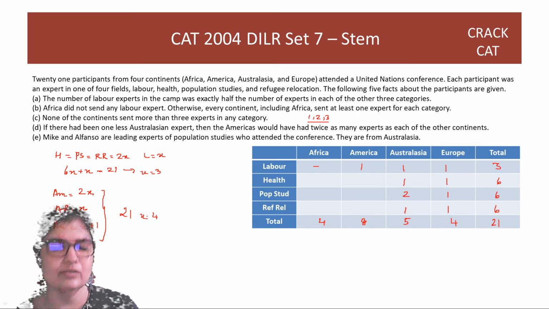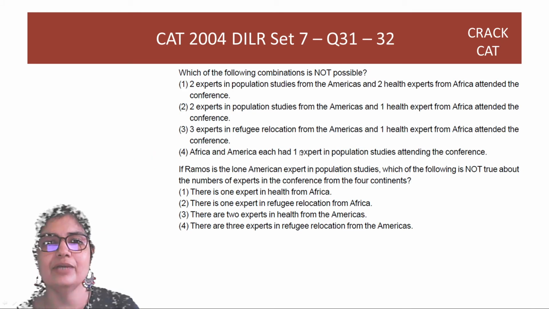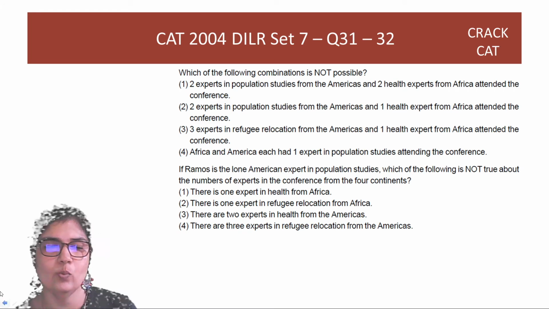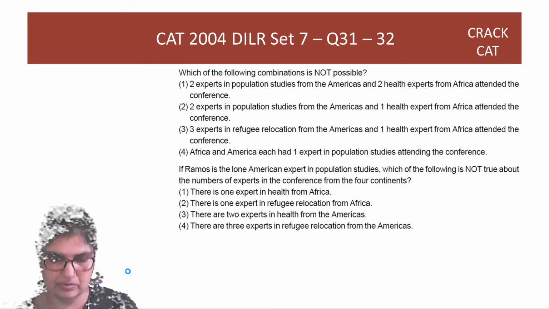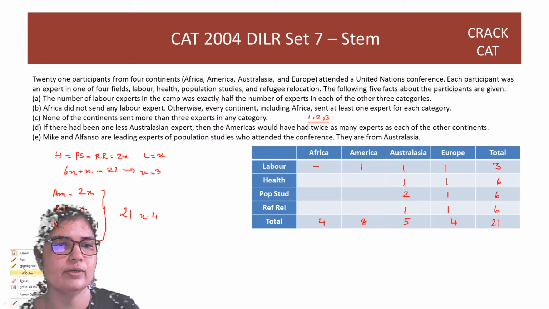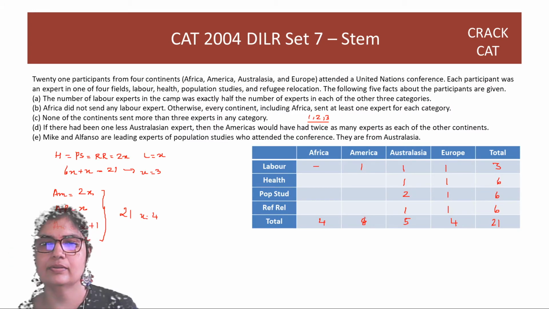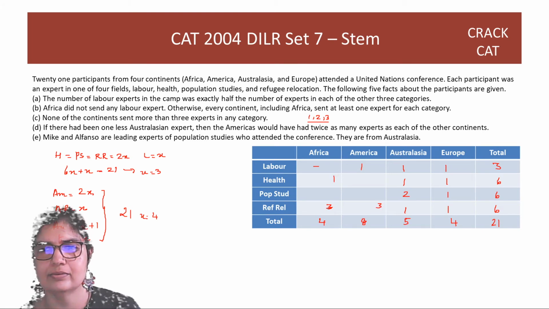Now let's look at the third option. 3 refugee relocation and 1 health expert from Africa.